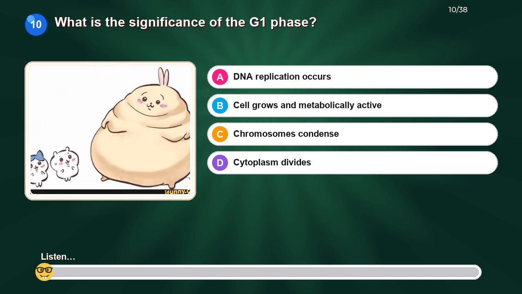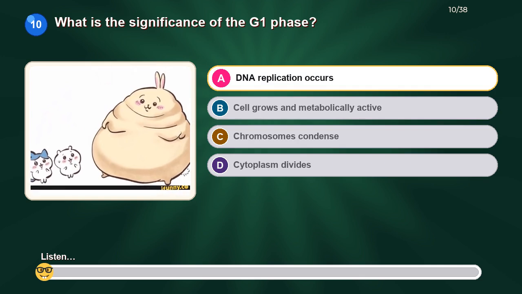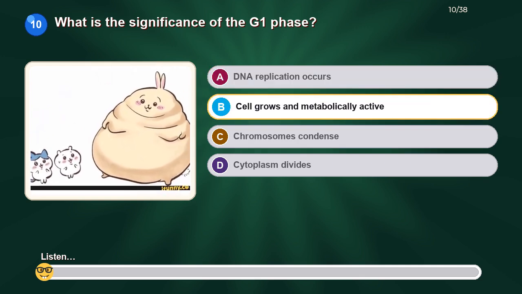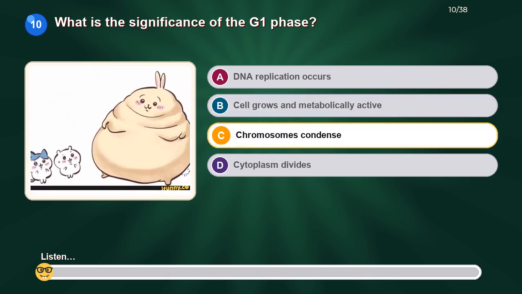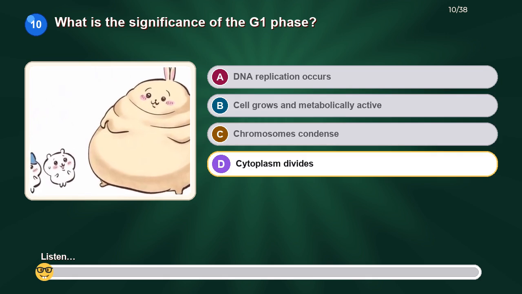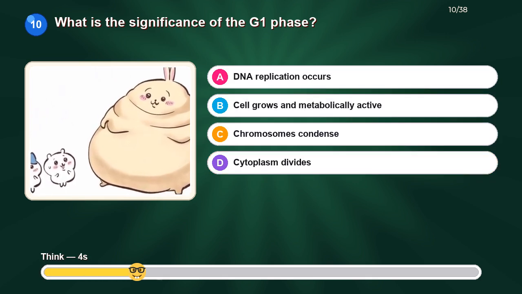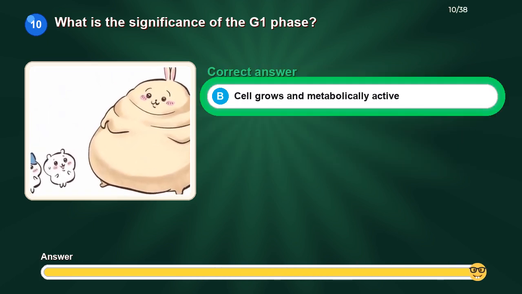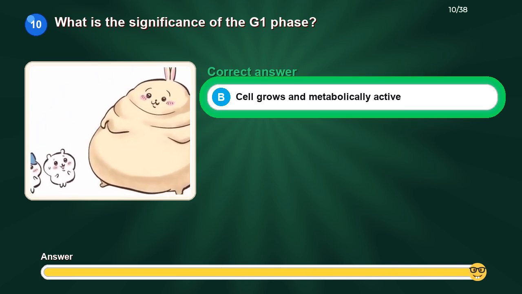What is the significance of the G1 phase? Option A, DNA replication occurs. Option B, cell grows and metabolically active. Option C, chromosomes condense. Option D, cytoplasm divides. The correct answer is cell grows and metabolically active.